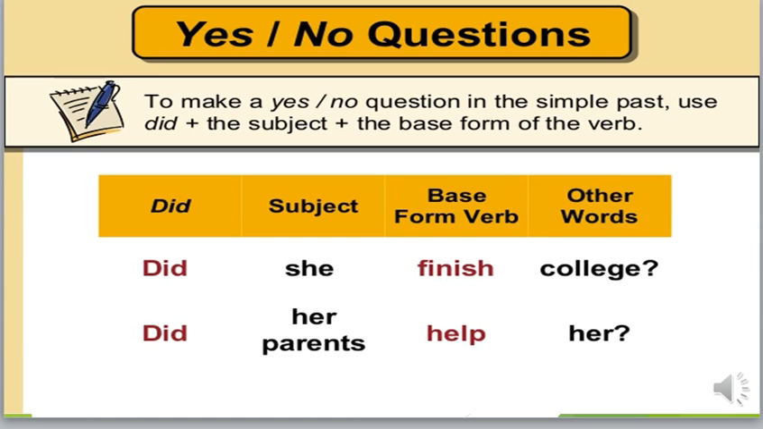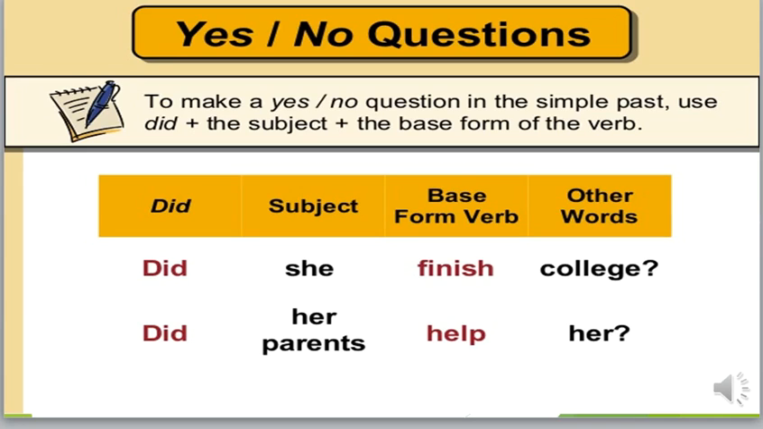Yes or no questions. To make a yes or no question in the past simple, use did plus the subject, the doer of the action of course, plus the base form of the verb. It means the verb in the infinitive, or the verb without any additions. They all mean the same. Did she finish college?